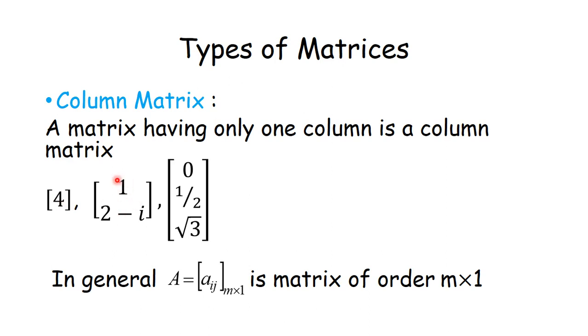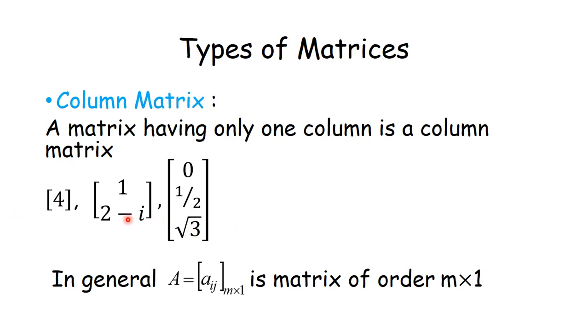Here also I have one column, so this is a column matrix. There may be any number of rows, but if one column is there, that matrix will be a column matrix.